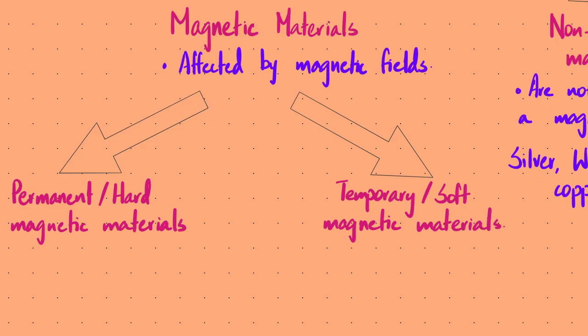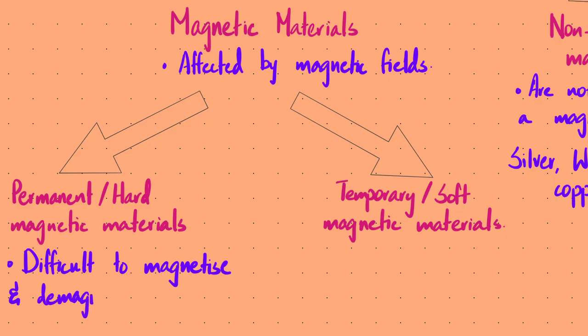Alright, so when we talk about permanent magnetic materials or hard magnetic materials, these are materials which are basically difficult to magnetize and demagnetize. So basically any magnet that you have, for example a horseshoe magnet or any other sort of magnet, for example like a bar magnet, all of these would be classified under the heading of permanent or hard magnetic materials because they are difficult to magnetize as well as difficult to demagnetize.